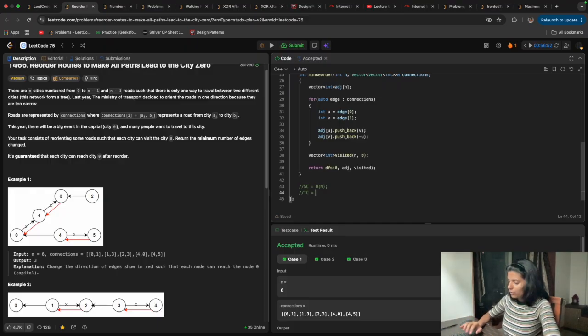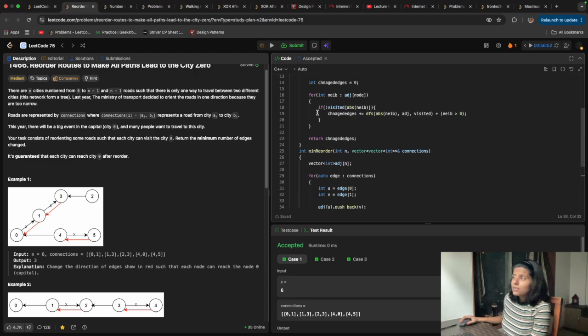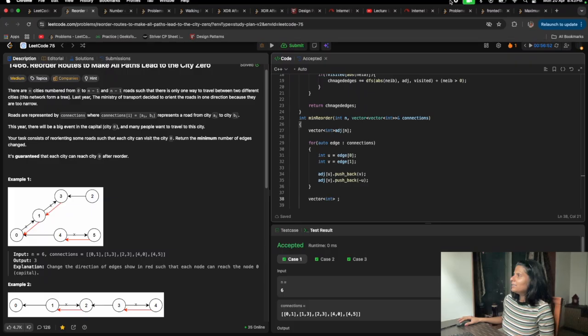It will be big O of n only because I have a visited vector and I'm doing DFS traversal. Every time I'm marking a node as visited, and if it is visited I'm not going there. So every node gets visited only once. The time complexity will be big O of n because there are n nodes. Okay, so that was today's question, and yeah, bye bye.